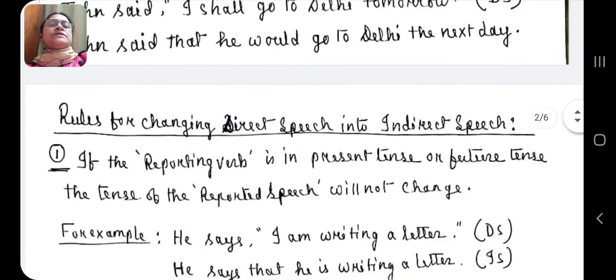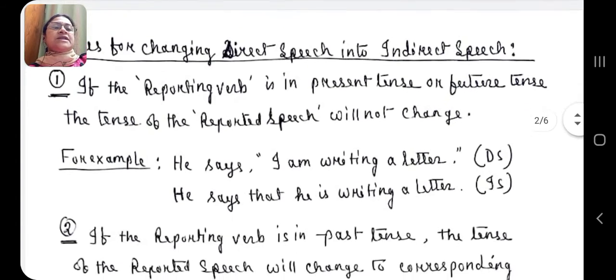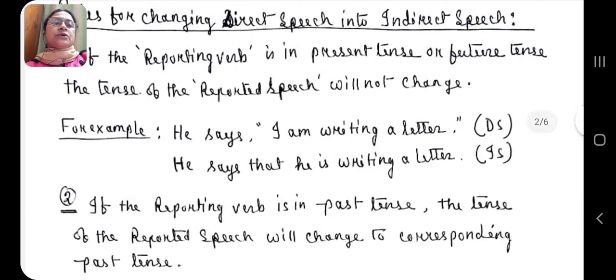Now, rules for changing direct speech into indirect speech. The general rules. If the reporting verb is in present tense or future tense, the tense of the reported speech will not change. See the example. This example will clear your doubts. He says, "I am writing a letter." Here says is the reporting verb and says is in present tense. So, he says, "I am writing a letter" will change to he says that he is writing a letter.